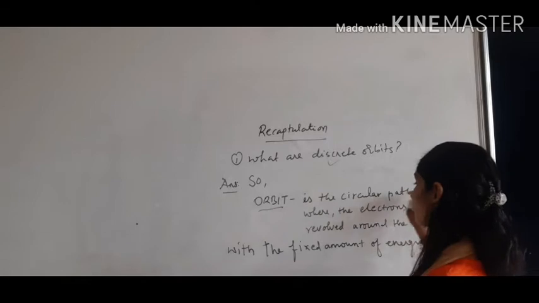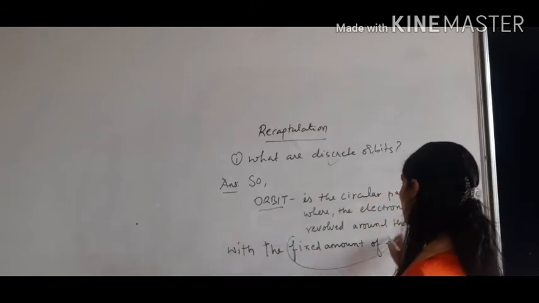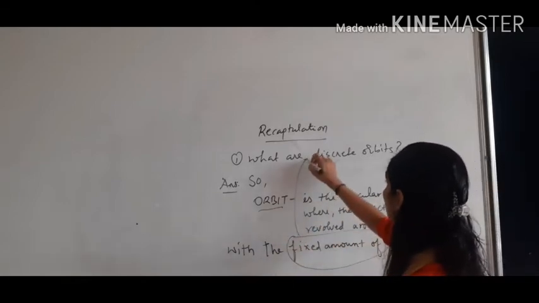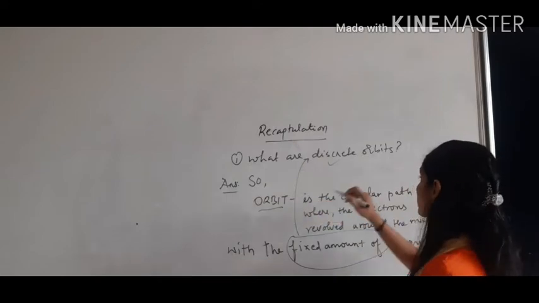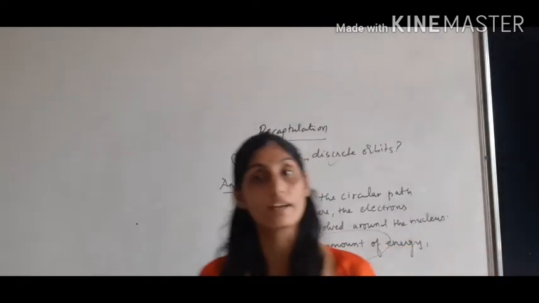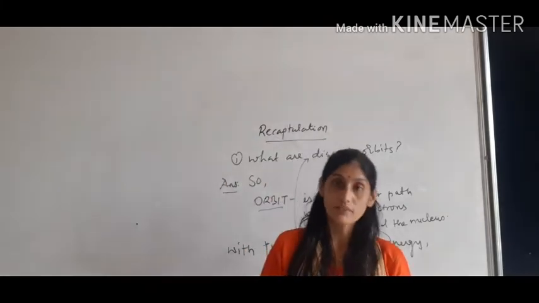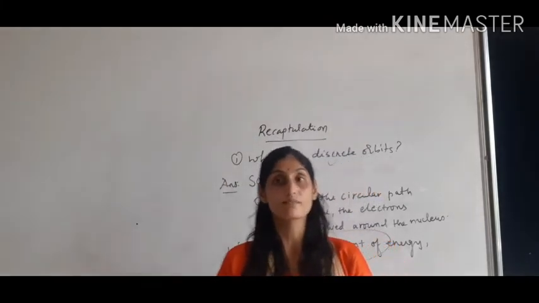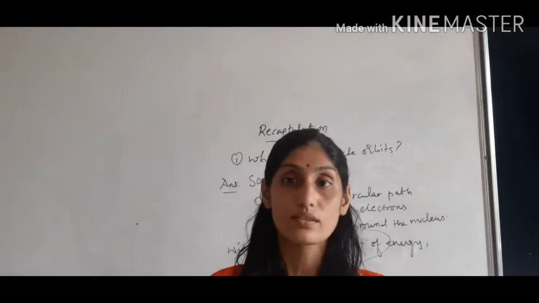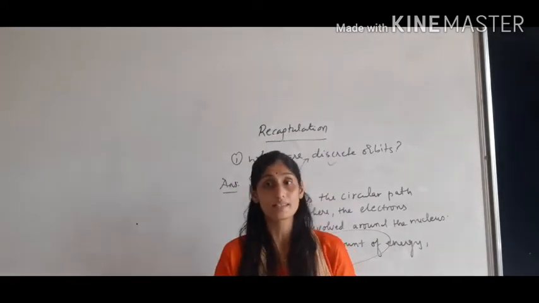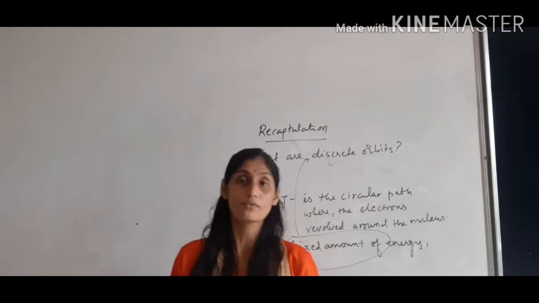Orbit is the circular path with a fixed amount of energy. At a time, they are known as discrete orbits or energy shells or energy levels. So that is the very first question when we revise Bohr's model of an atom. What do we call a discrete orbit? An orbit having a fixed amount of energy.